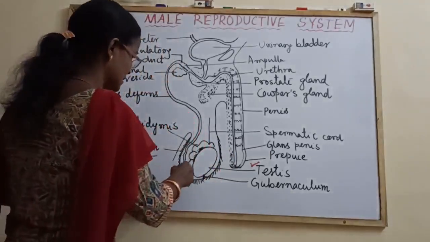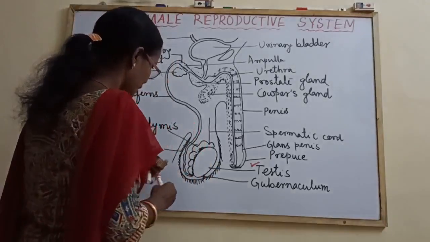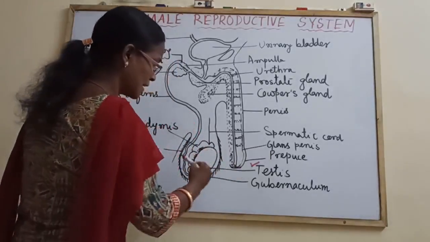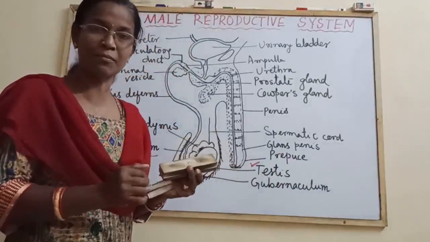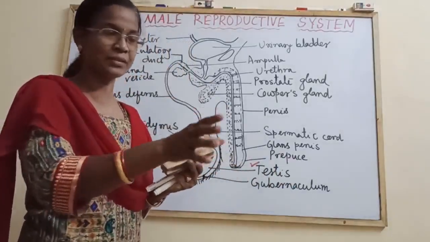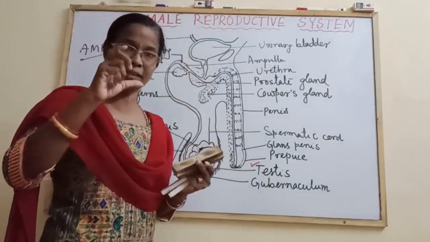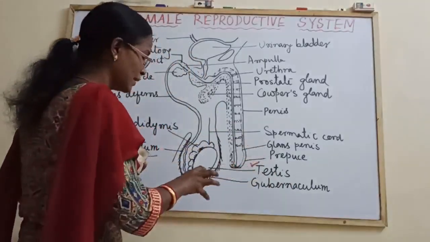Next part, come to the testis. The testis is oval or almond shaped. It is the primary sex organ, capable of production of the sperms. Now come to its dimensions. Its length is 4 to 5 cm, its width is 3 cm, and the weight is 10 to 15 grams.